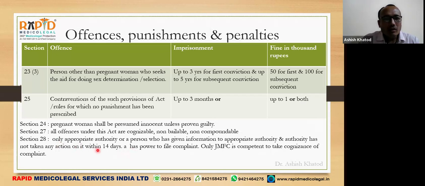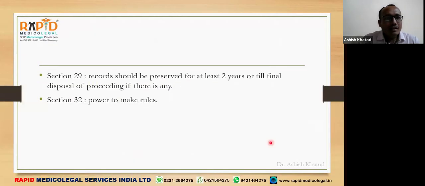Either the complaint should be given to the police station by the appropriate authority, or suppose any person who wants to complain against any doctor, he has to complain to the appropriate authority. The appropriate authority will do the investigation, and later on will register the FIR. And if the appropriate authority doesn't take any action within 14 days, then that person can approach the JMFC. This is the proper procedure. So I came across one FIR where a police officer on its own registered the FIR, and later on the High Court cancelled that FIR.